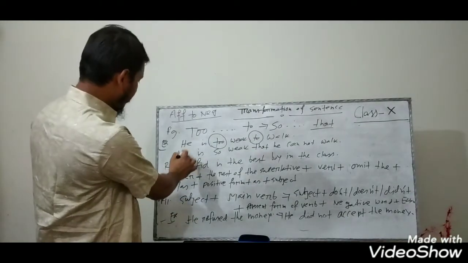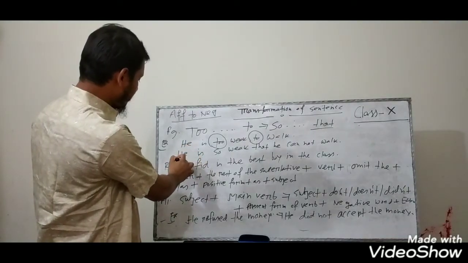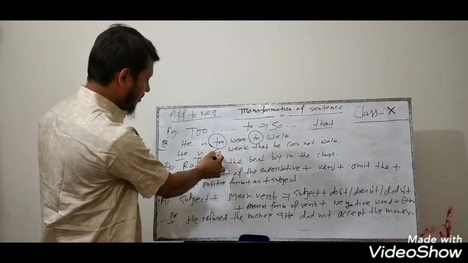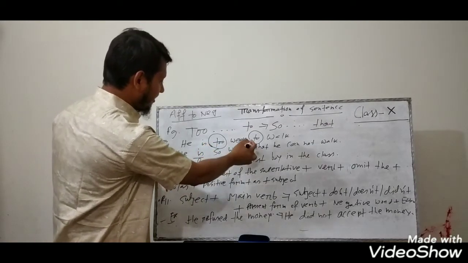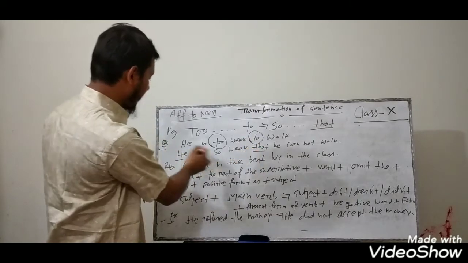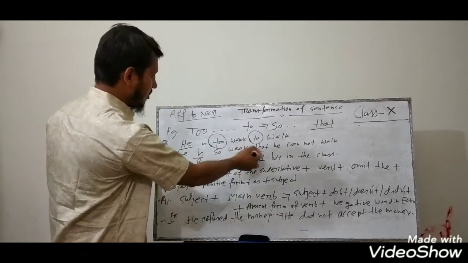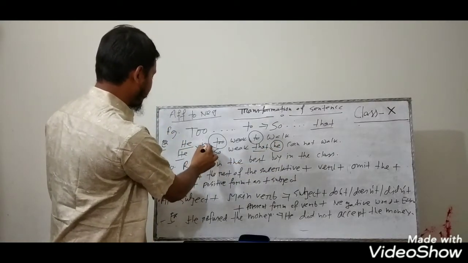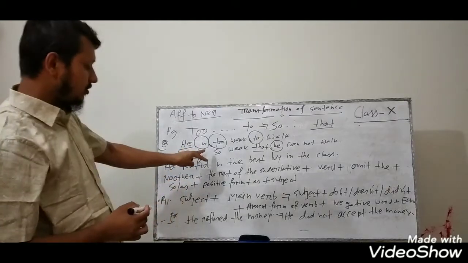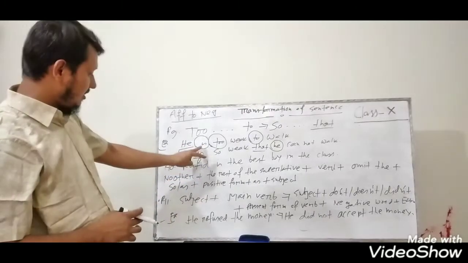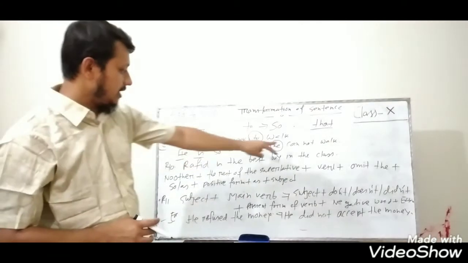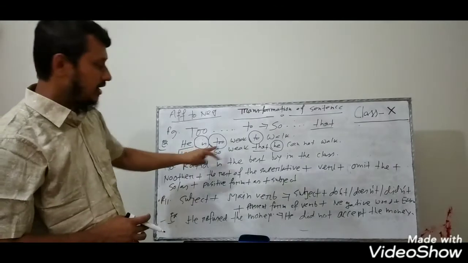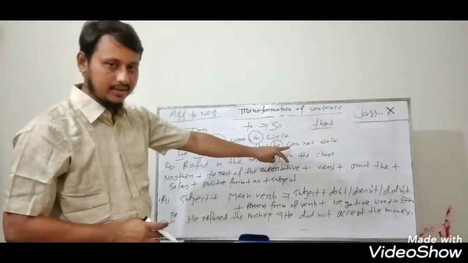Here you write the subject and verb, "he is." Instead of "too," you have to write "so," and instead of "to," you have to write "that." And then again the subject of the sentence, "he." If the verb in the given sentence is in present form, you have to write "cannot," and if the verb is in past form, you have to write "could not." Okay, I think it is clear.